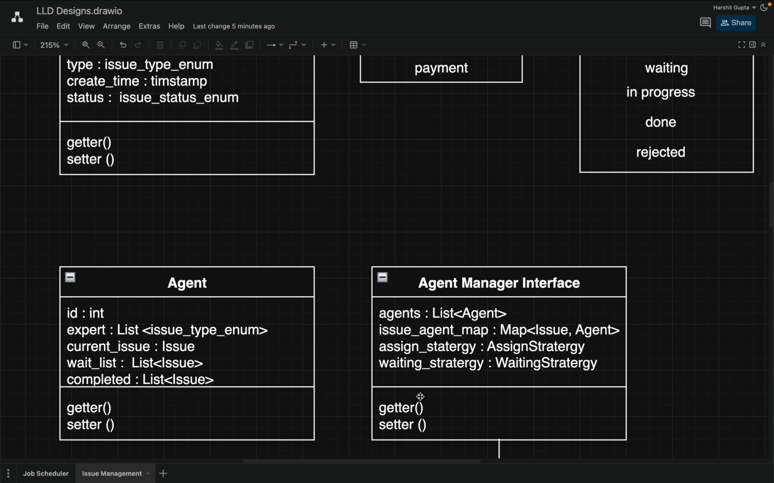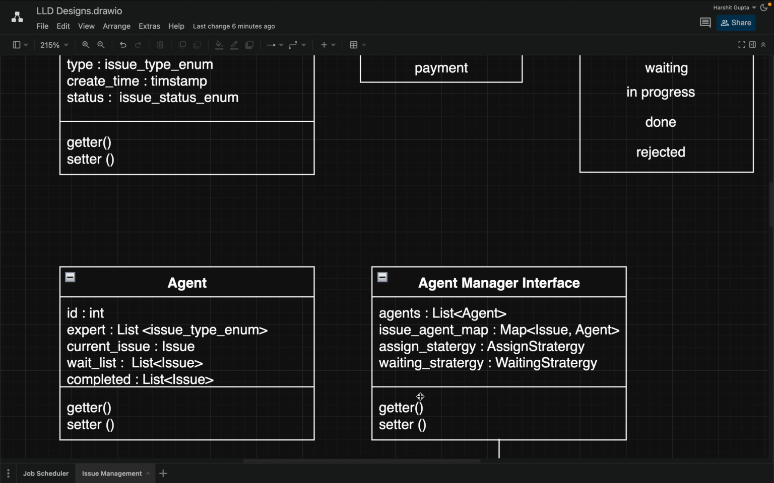Now, for managing this agent, I have created an agent manager interface. What we'll do is it will have a list of agents. Also, it will have a map where we'll see which issue is assigned to which agent. Okay, and also there are two strategies. One is the assign strategy and the other is the waiting strategy. The assign strategy will tell which agent I have to assign an issue to when it comes, and if there is no agent available, then I'll use the waiting strategy to assign it to an agent in whose waiting list I can put it.